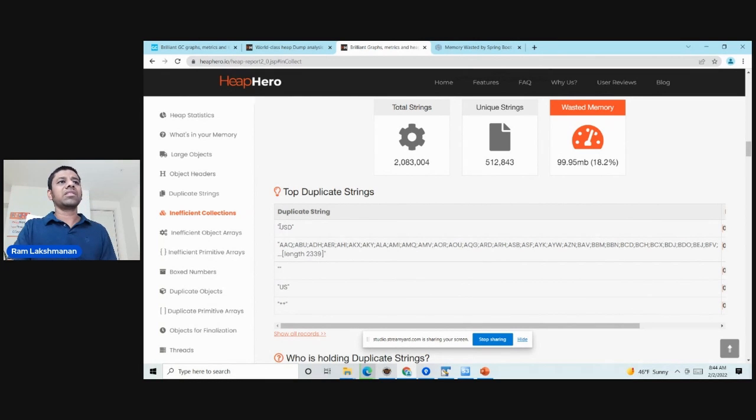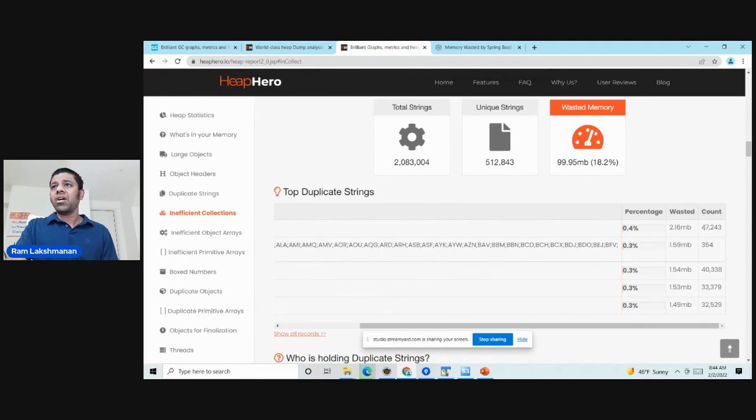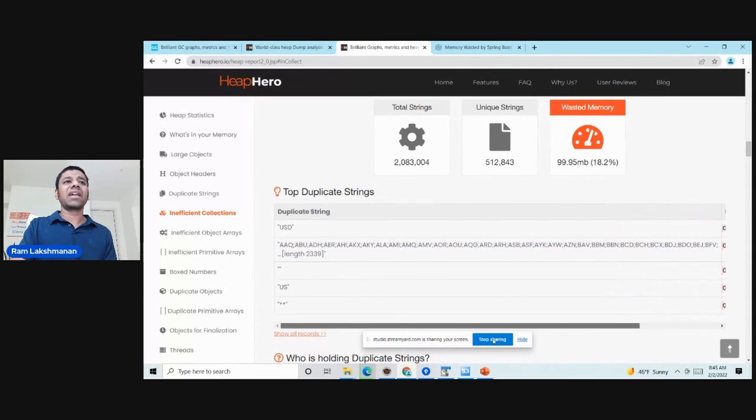Look at this. There is this currency code, US dollars, USD. We know string is immutable. But this application has created 47,243 instances of the string. The question is why? Why can't you reuse the same string? Why are you creating a new string object so many times? Okay? And similarly, since this is an airline ticketing application, I think these are all the airline codes or airport codes. Right? This is a very large string which has like 2,339 characters.